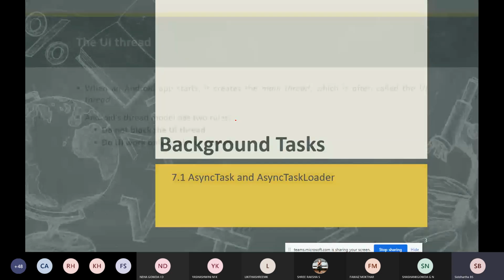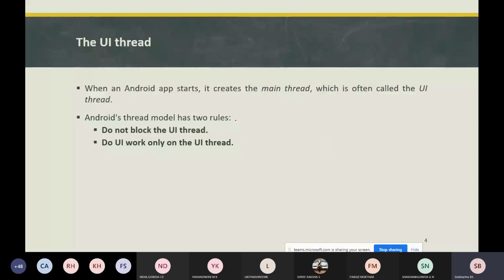As we know, what is a thread? A thread is a single unit where it's performing some particular task. A thread may be part of a complex process, where the complex process may have a single thread, or it may have more than one thread also.